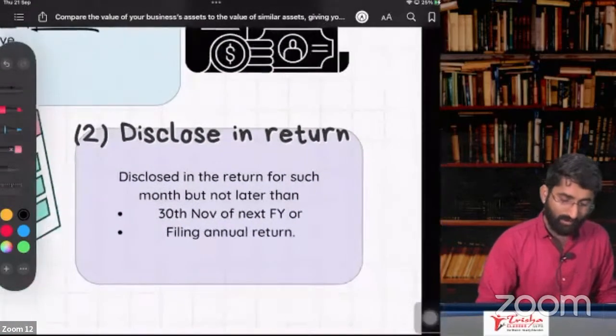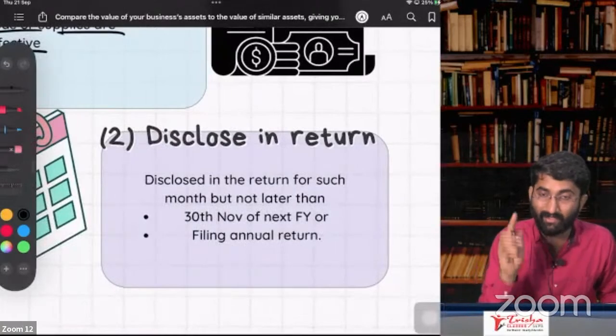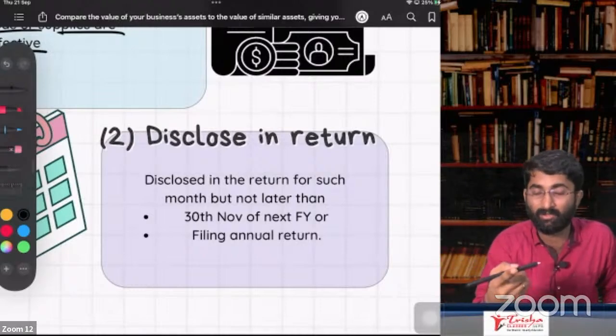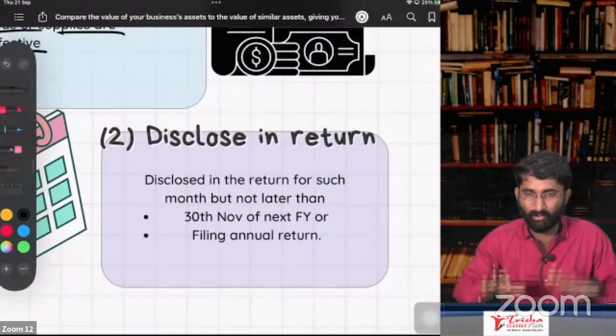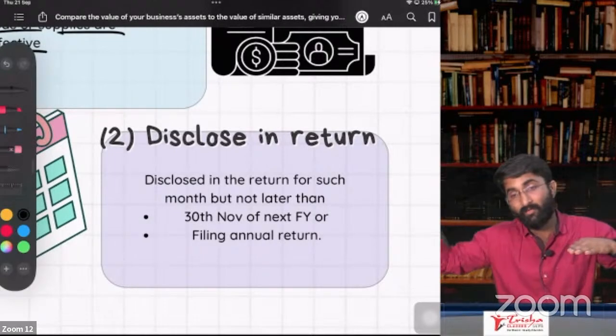So when to disclose this in the return? Section number 34, subsection 2. You have to disclose that credit note in the very next month's return. When you have given the credit note, for example, I am giving you the credit note on 21st of September. When do I have to show this in my return? Very next month.